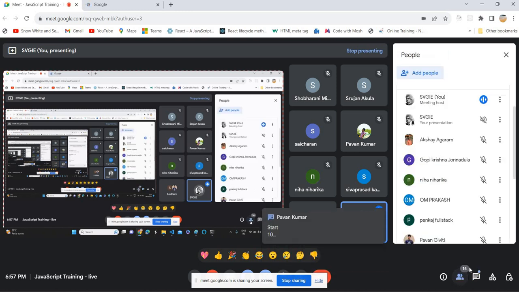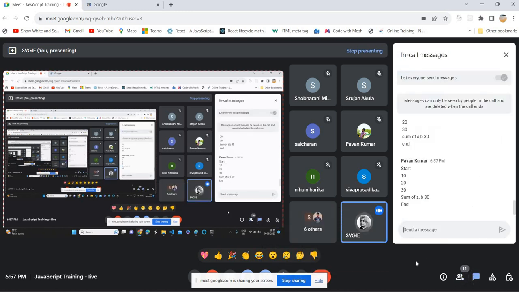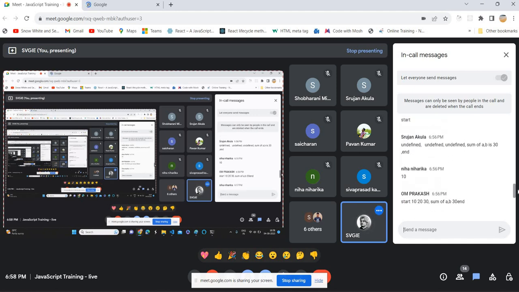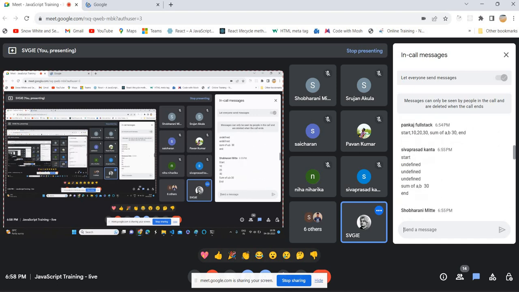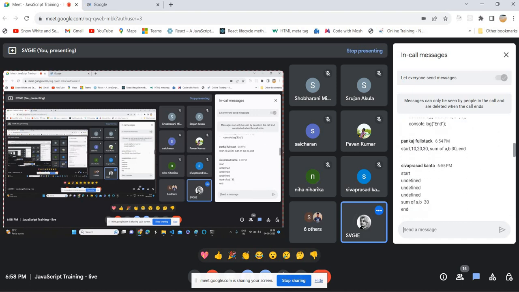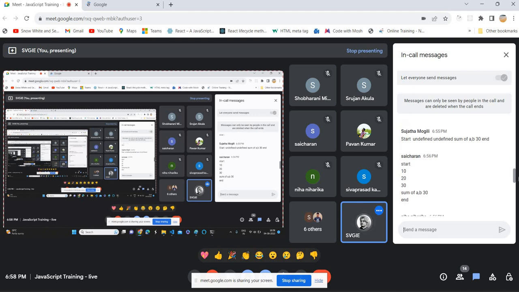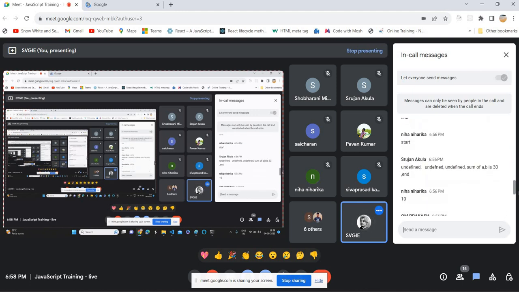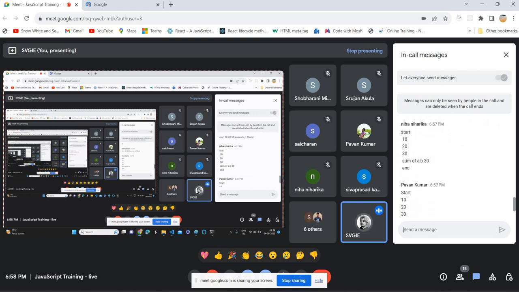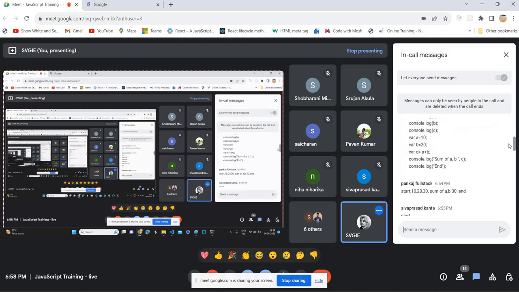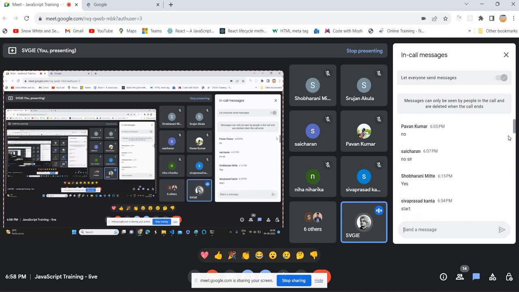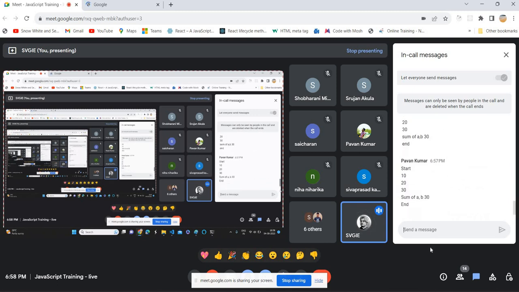I think 13 students are there. Everyone should give an answer. At least say you're not interested in giving an answer, that is also fine, but give at least some answer. Pankaj given, Shivaprasad given, Shobharani given, Sujata given, Sai Charan, Sujan done, Om Prakash done, Niharika done, Pawan Kumar done. Sai Charan, done or not? Everyone, because this is really fun and interesting.